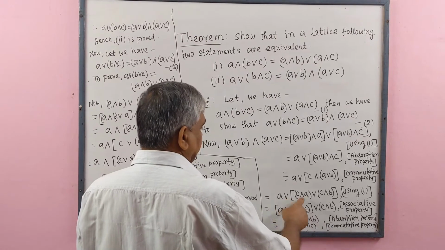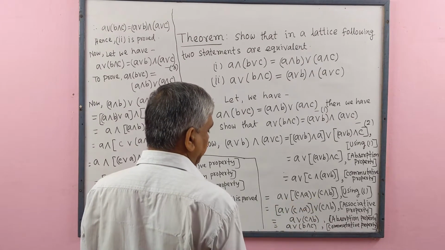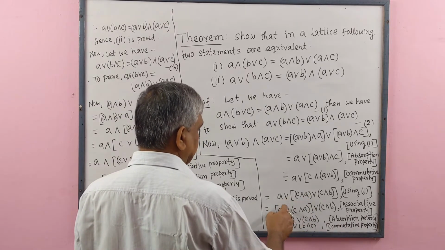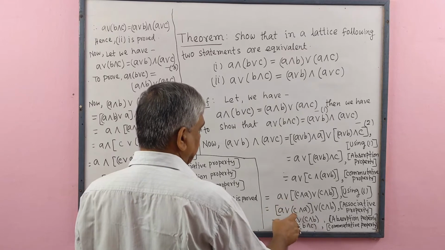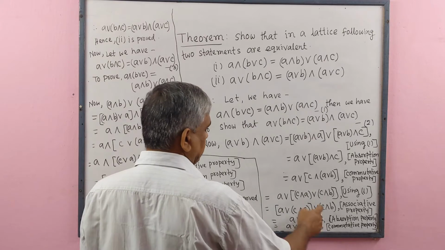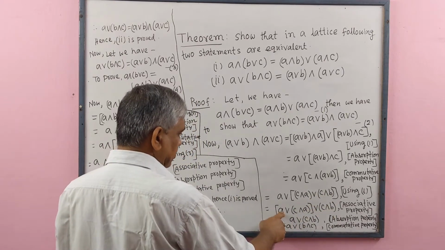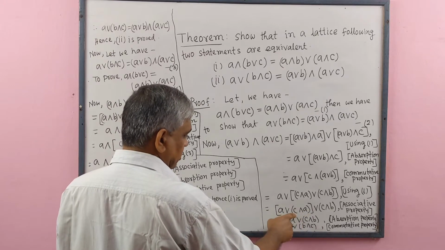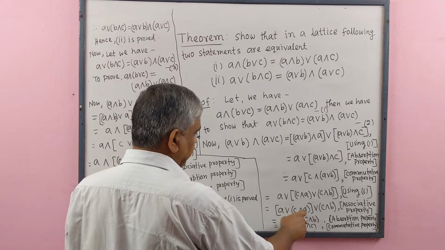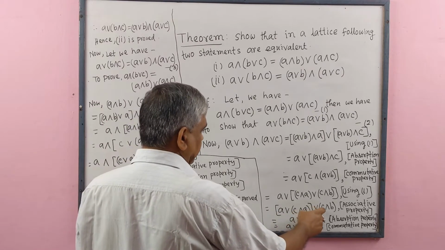Here we see join, here we also see join. So we use the associative property, taking these two terms in a bracket: (A join (C meet A)) join (C meet B). Here we may use the absorption property. So this will be equal to A join (C meet B).